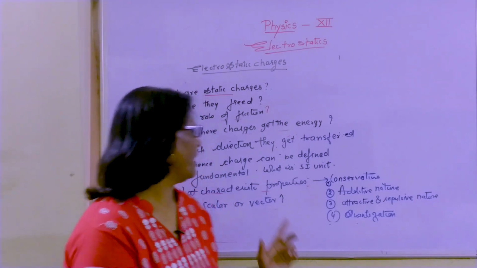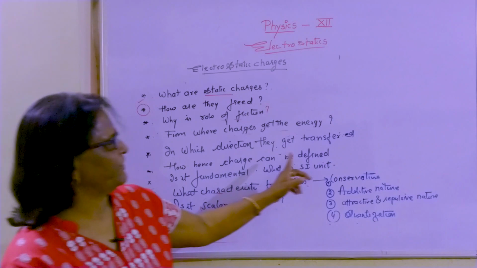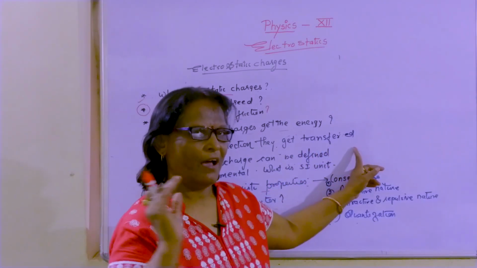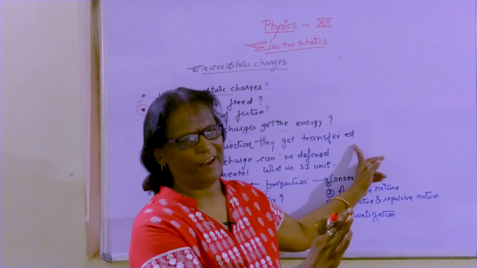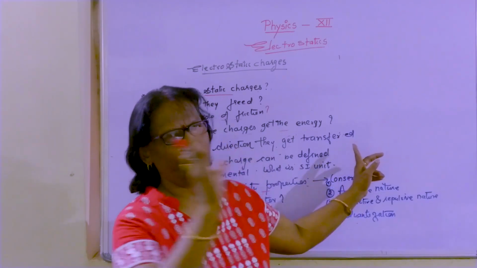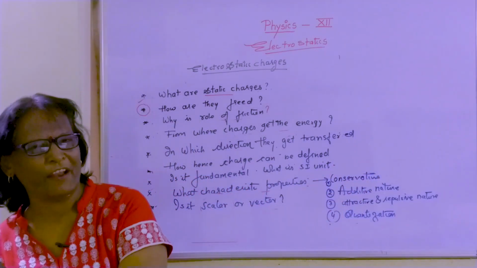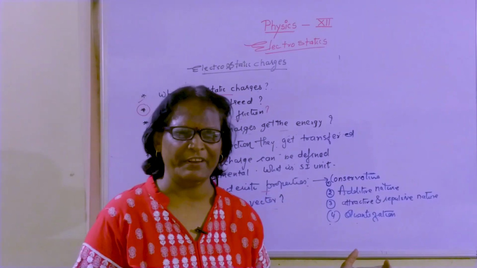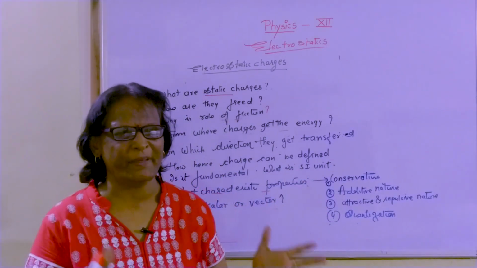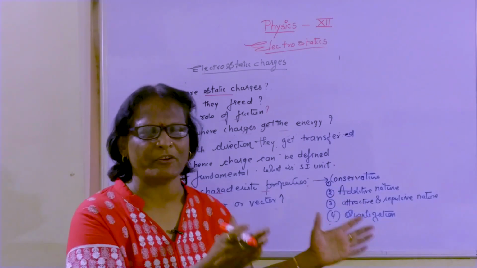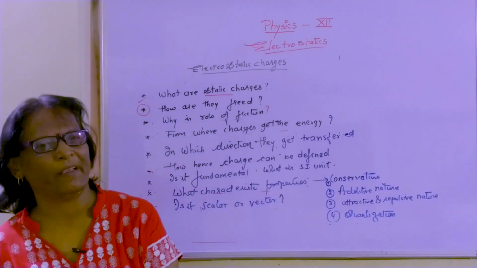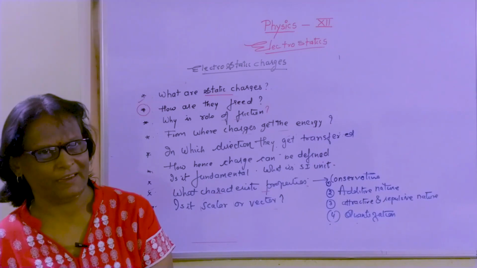Now, in which direction do they get transferred? From the lower affinity body to the higher affinity body, not from the higher affinity body to the lower affinity body. That is the direction: the electropositive body is the one that loses the electron, and the electronegative body is the one that gains the electron.